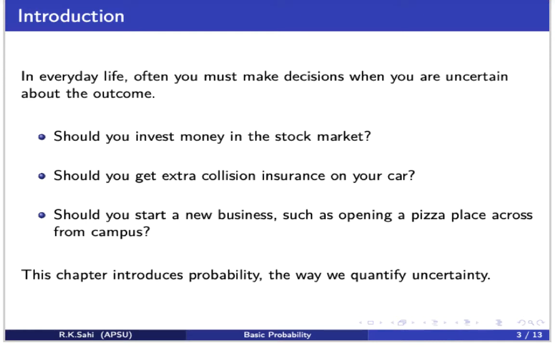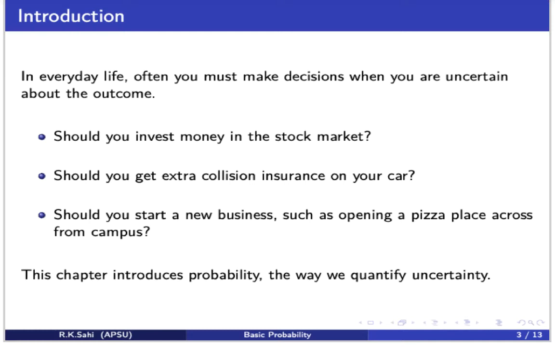The decisions could be, should we invest the money in the stock market? Should we get extra collision insurance on the car? Or should we start a new business? In each of these simple examples, we are uncertain about the outcome.